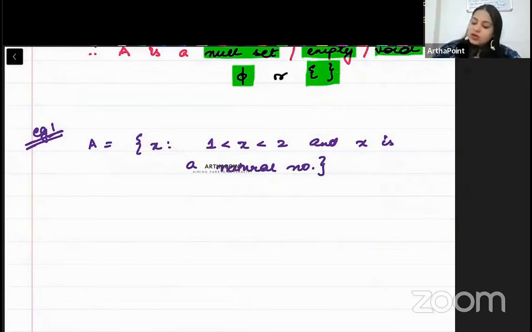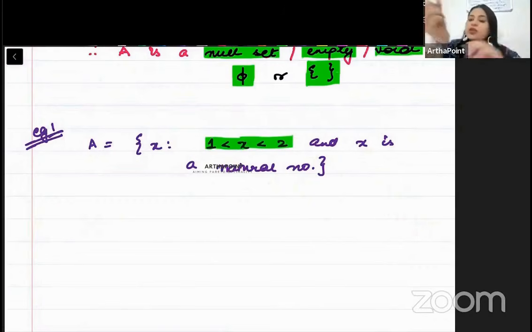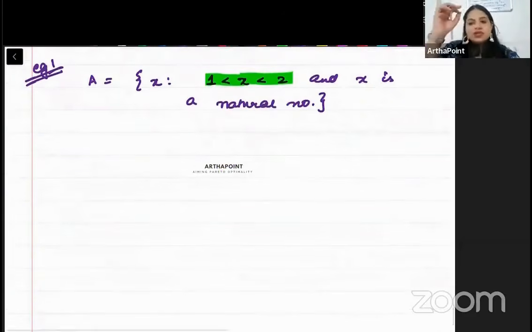Now in this interval that I have written, it is not including 1. 1 से बड़ा होना चाहिए. Not including 2. 2 से कम होना चाहिए. मतलब 1 और 2 के बीच में होना चाहिए. तो ऐसा कोई नंबर जो 1 और 2 के बीच में है, पर natural number है तो possible नहीं है, because natural numbers are 1, 2, 3 and so on. So beta, this becomes an empty set.